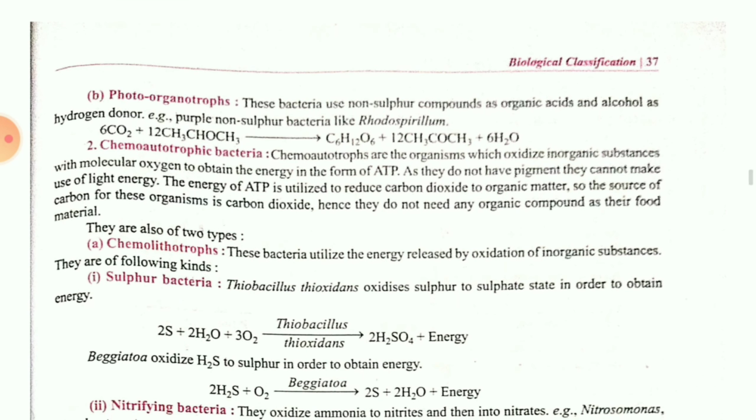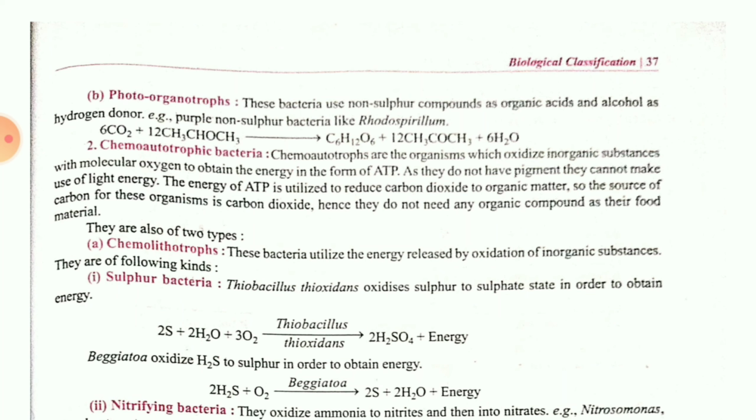The third one, that is the B part. As we studied about the photoautotrophic bacteria, the first one is photolithotrophs, the second one is photoorganotrophs. In this, non-sulfur compounds are involved and they can use certain organic acids and alcohols as a hydrogen donor. They are known as Rhodospirillum. Here also it is the same thing, but CH3, CHO, CH3 is utilized.